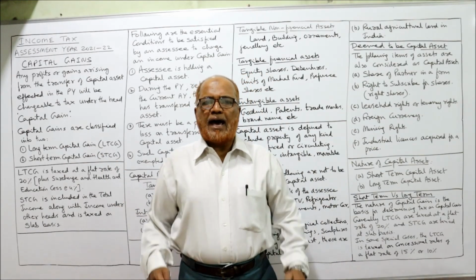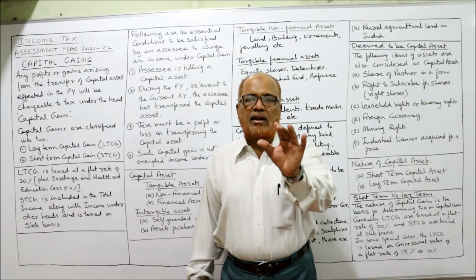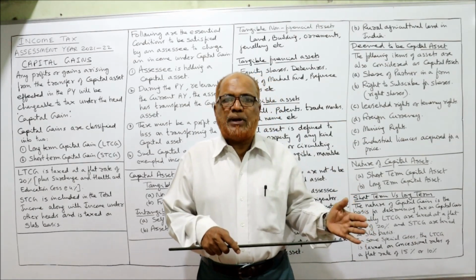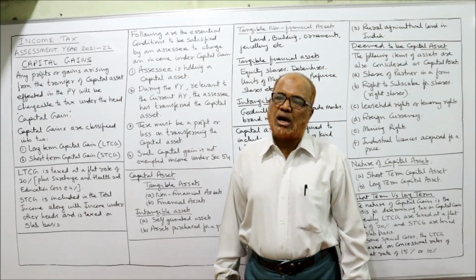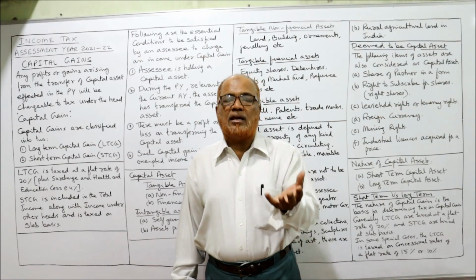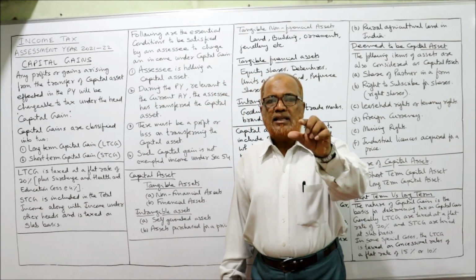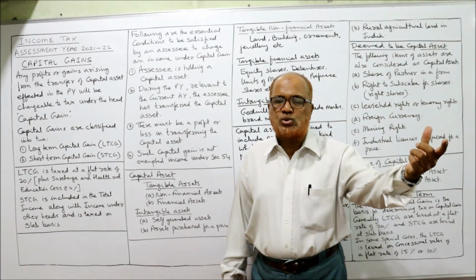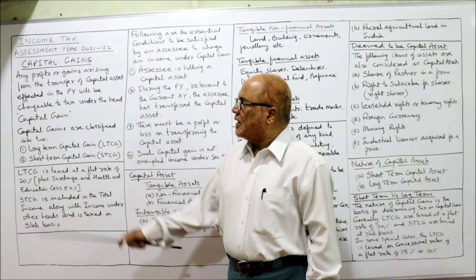Simple example, an SSC sold a residential house. A residential house is a capital asset. So during the current previous year, the SSC has sold the residential house, and by selling the house, he got some gain, some income, profit. And Income Tax Act says the gain arising on the transfer of building or house is taxable under the head capital gain. That is the meaning.